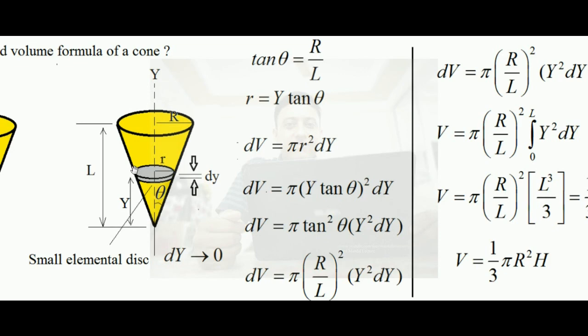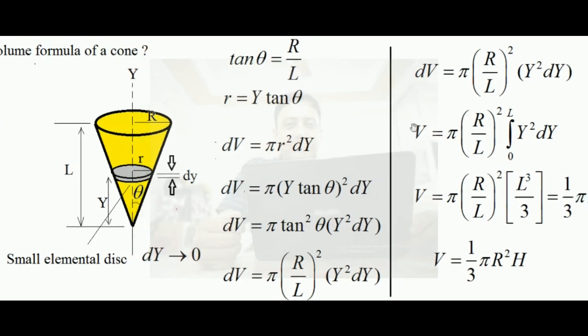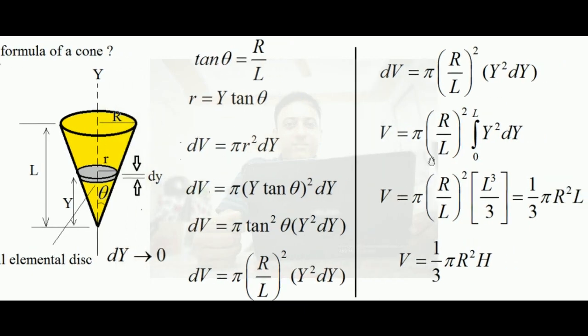Now this cone can be considered as made of infinite, countless elemental disks, because dy tends to 0. So if I add up the volume of all those elemental disks, I will get the entire volume of the cone. For that purpose we integrate both sides.